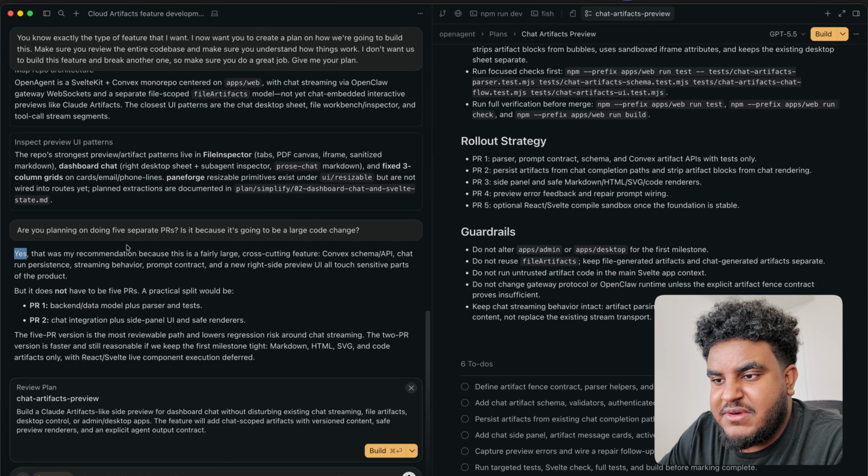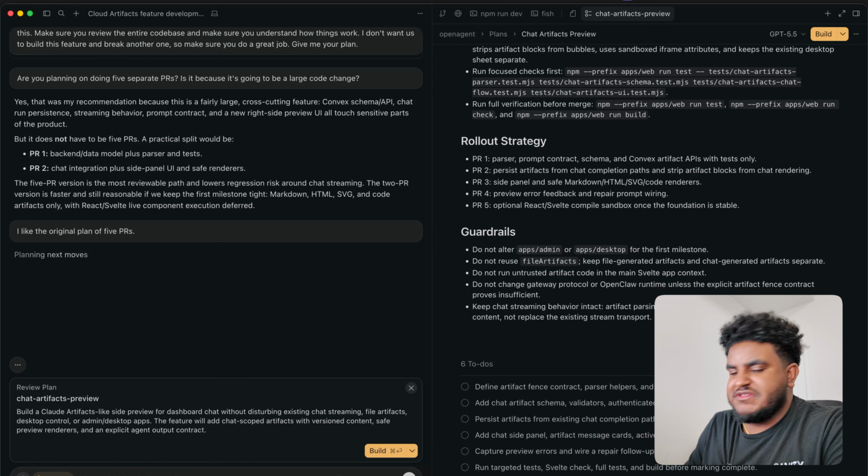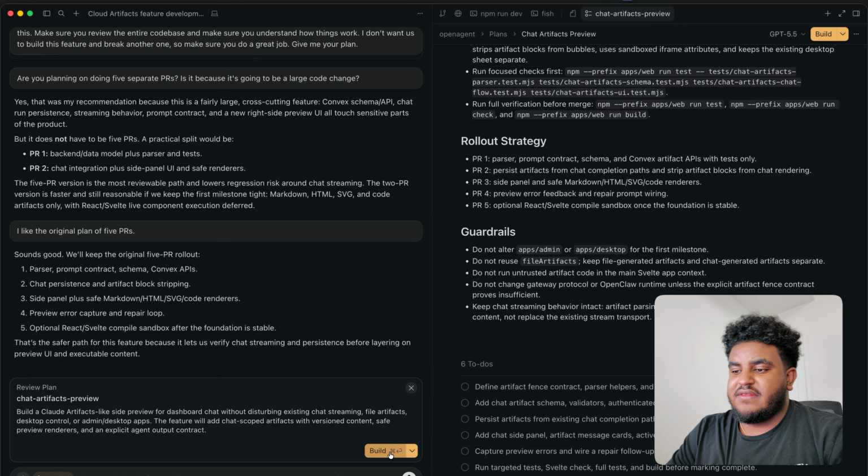It says, yes, that's my recommendation because it's fairly large, cross-cutting feature. Okay, but it doesn't have to be 5 PRs. A practical split would be backend data model plus parser and tests, PR2 chat integration plus side panel. The 5 PR version is the most reviewable path. Honestly, I like the original plan of 5 PRs. Right? I'd rather keep it minimal and simple. All right, it says sounds good. We'll keep the original 5 PR rollout. That's safer path for this feature because it lets us verify chat streaming and persistence before layering on preview UI and executable content. That's fair.